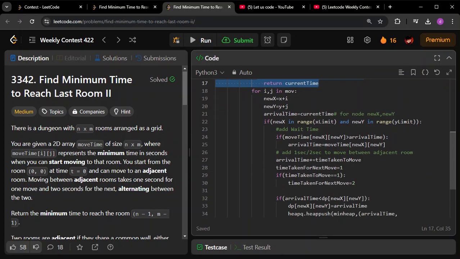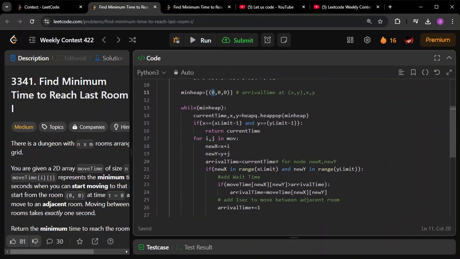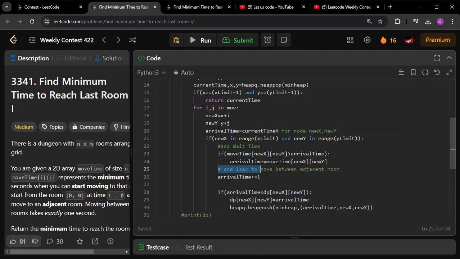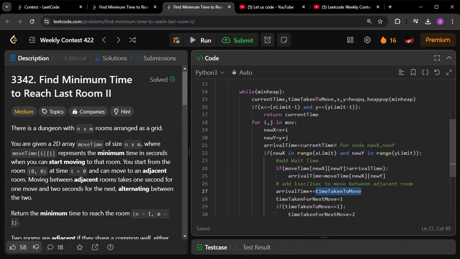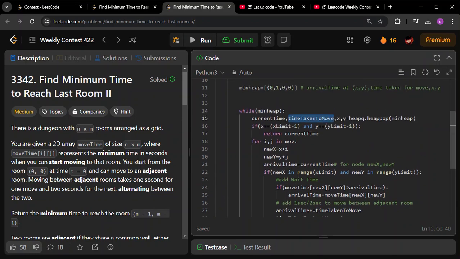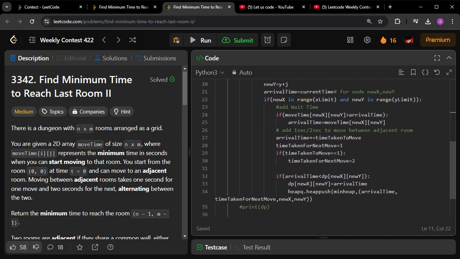This is where the things will change now. If you see in the other code, we are just adding one to that. Add one to the time to move between adjacent nodes, we are simply adding one. But here we have to add the time taken to move. I'm getting that from here, time taken to move. Initially it will be one, and I'm just adding that.